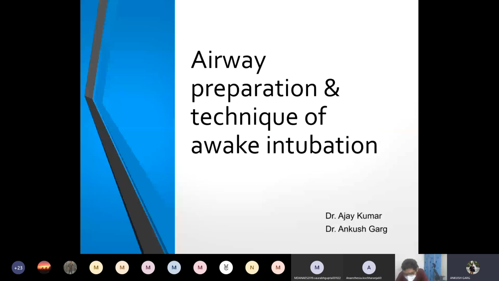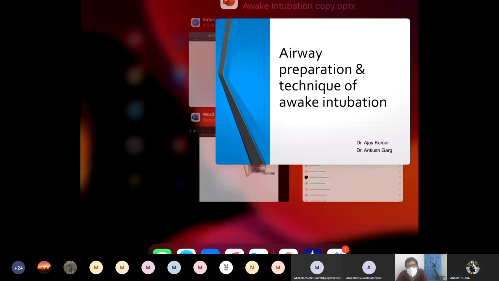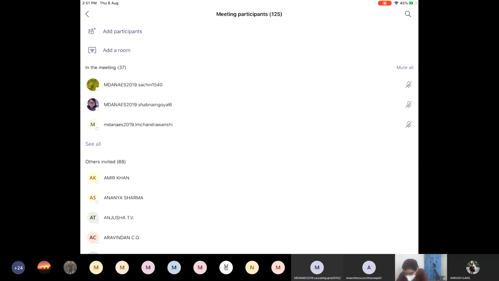And we will be putting stress on how to prepare the patient for awake intubation. What are the drugs used? What are the premedications? What is airway anesthesia? What are the different blocks used here? And what is the psychological counseling of the patient? So patient preparation will be one part, and another part is equipment preparation. Equipment preparation is equally important as patient preparation.